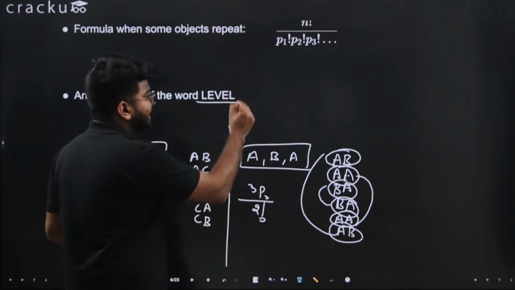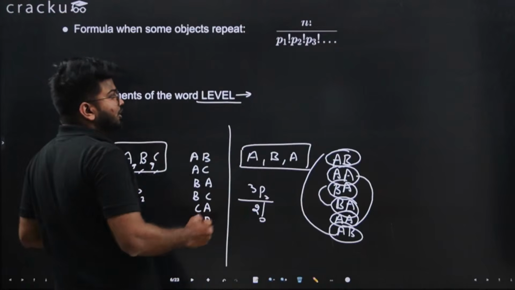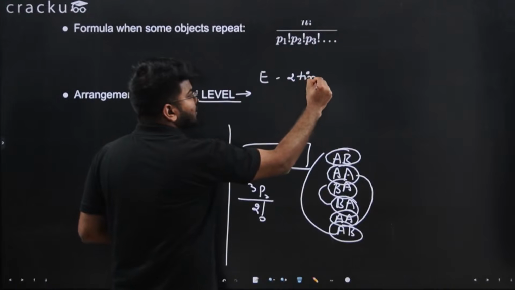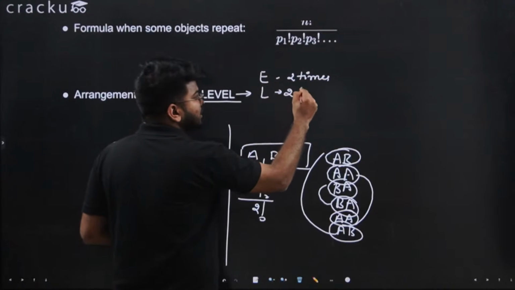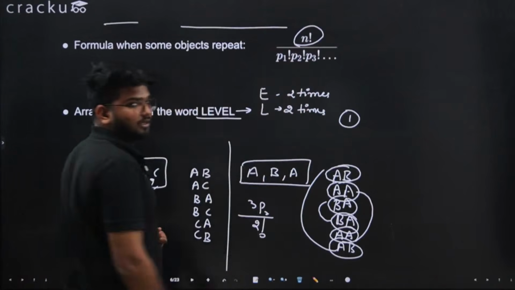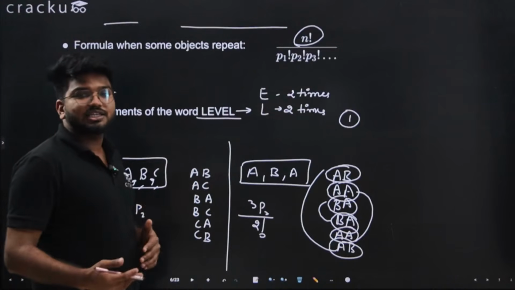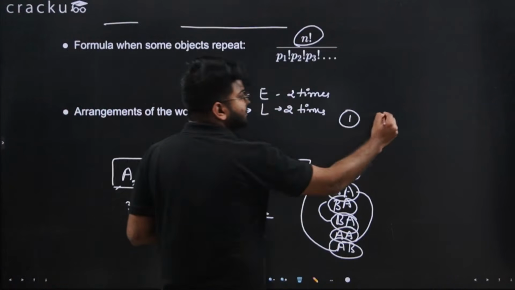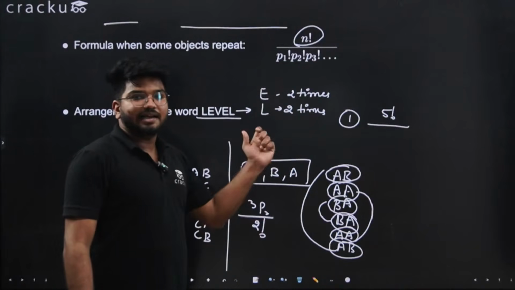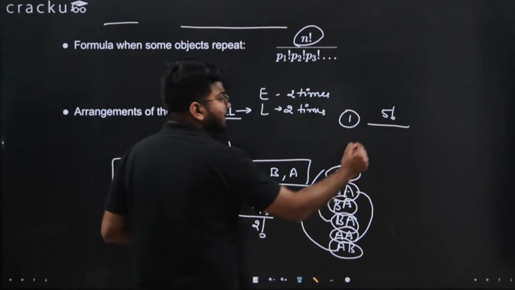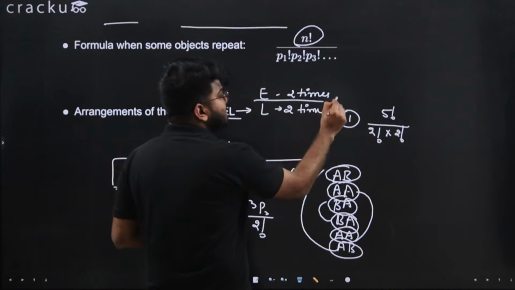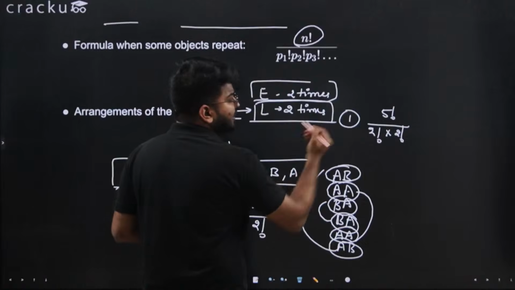For example, another example here, we have level. If you notice, we have E 2 times. We have L, which is 2 times. So the first thing that you do is n factorial. I have 5 items. I can arrange all of them in 5 factorial ways. Now you divide. I know that E is 2 times and L is also 2 times. So I will divide this with 2 factorial into 2 factorial, because E is coming twice, L is also coming twice.